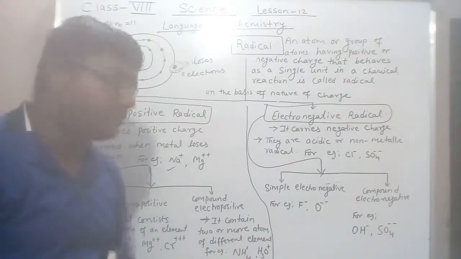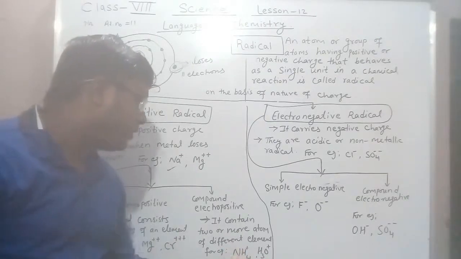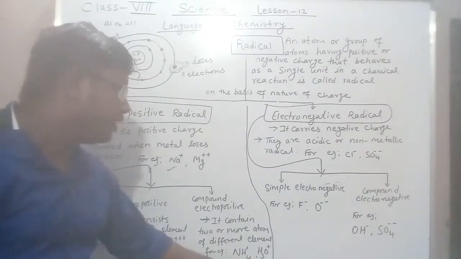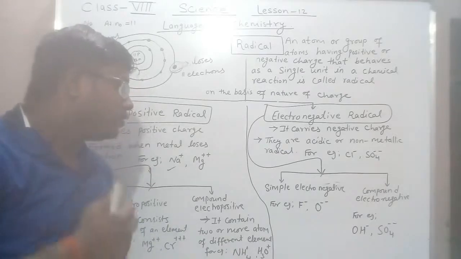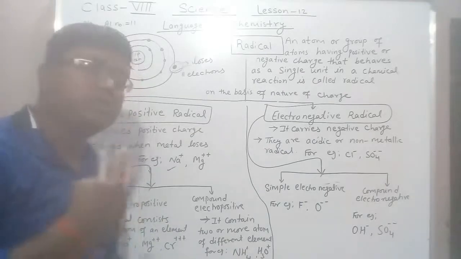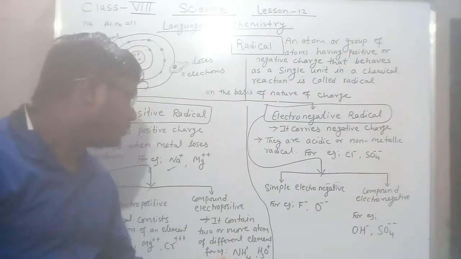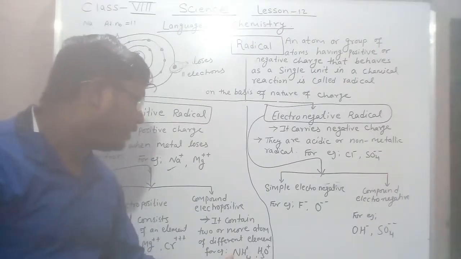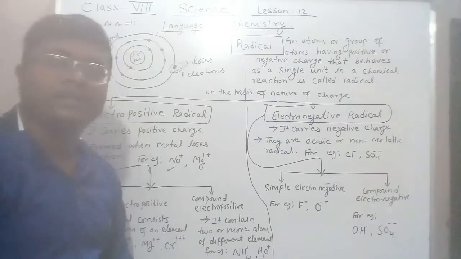So for example NH4+, the ammonium ion. Here your nitrogen and hydrogens are there. Similarly your H3O+. It consists of two or more different atoms of an element. So this is your compound electropositive radical.